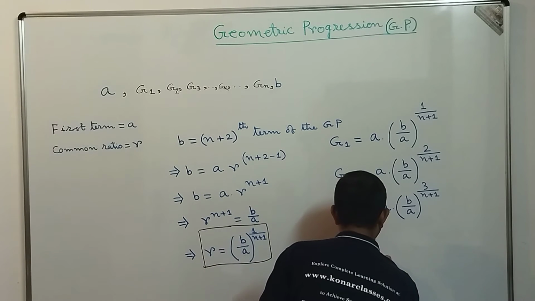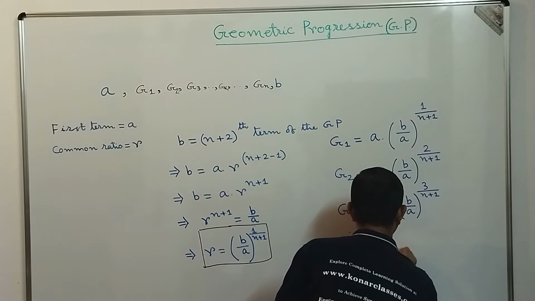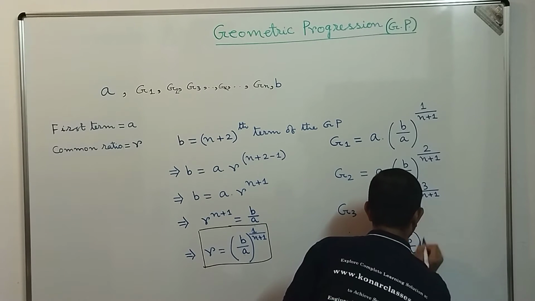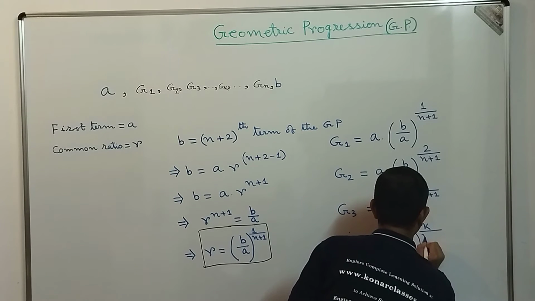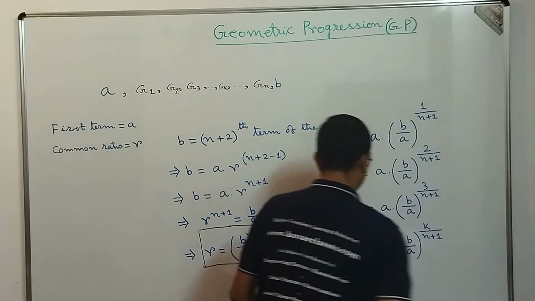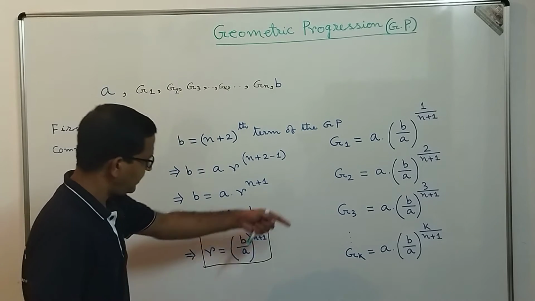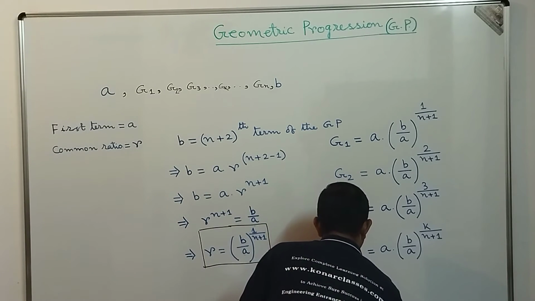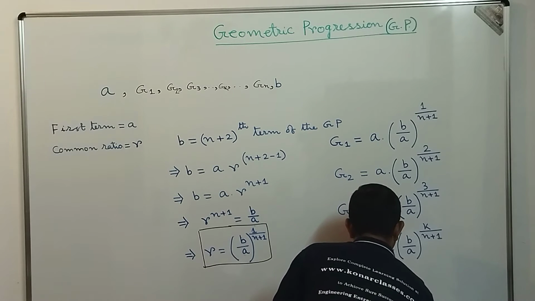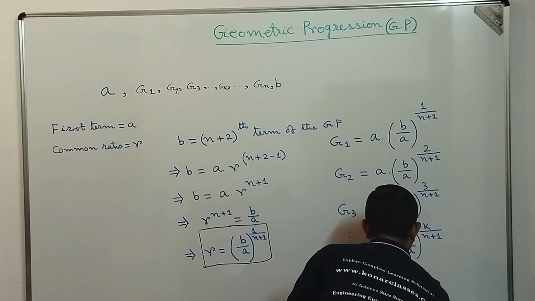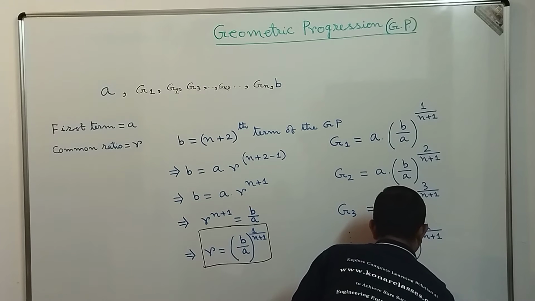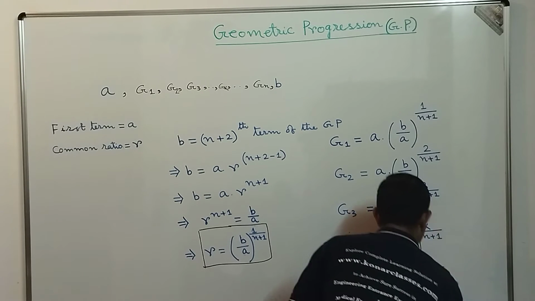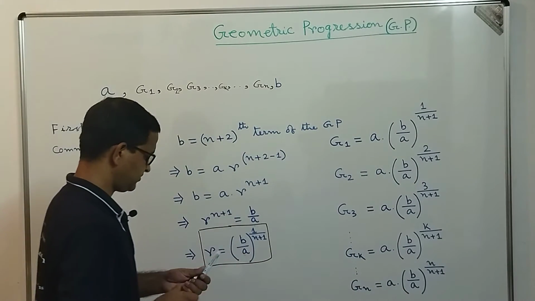That is denoted by Gk, that is A into B by A power k by n plus 1. That is the kth geometric mean. And again you can proceed and you can find the nth geometric mean, that is Gn, that is A into B by A power n by n plus 1. Correct, dear students?